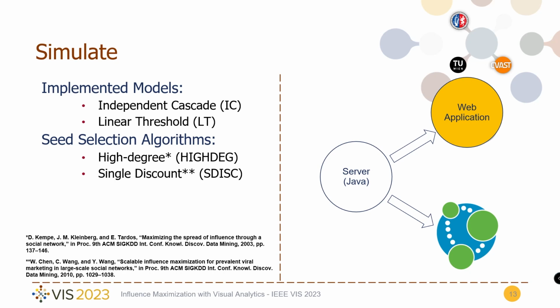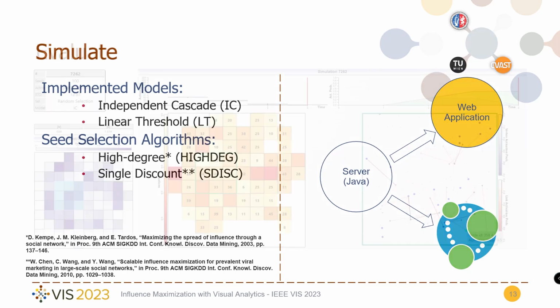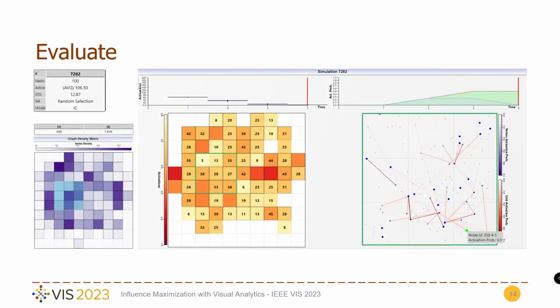First, we begin with simulation. Out of the box, we implement 2 of the most common diffusion models in literature, namely the independent cascade and linear threshold. We also include 2 seed selection heuristics. The simulation engine runs within the application server, and to improve scalability, we implemented the models directly in the Neo4j graph database Cypher language. To evaluate the performance of each seed set, we provide different views.